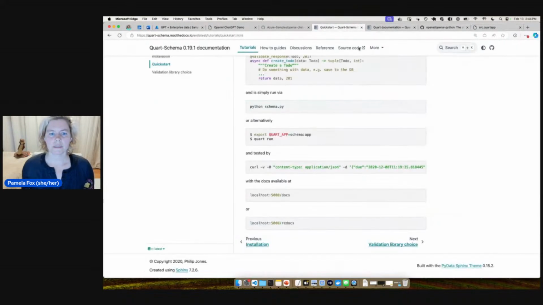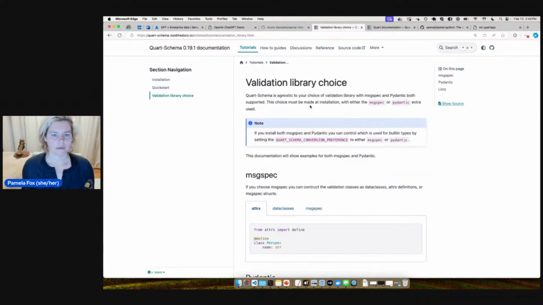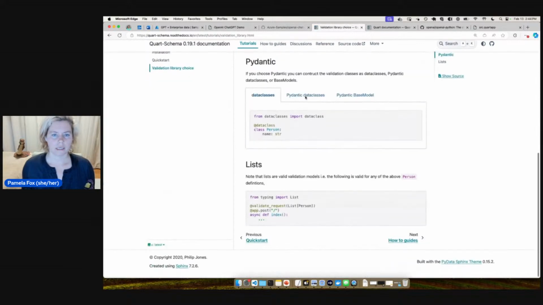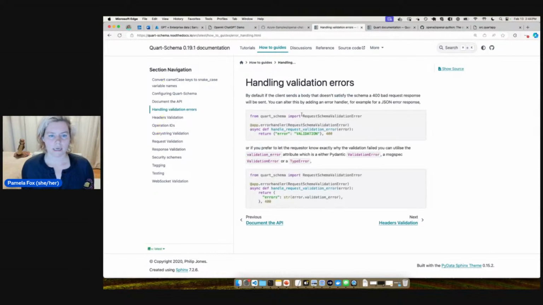I think there's more documentation here about how to do the errors. So they have all these how-to guides, right? So you can see like handling validation errors. Yeah. So by default, if your client sends a body that doesn't satisfy the schema, a 400 bad request response will be sent.